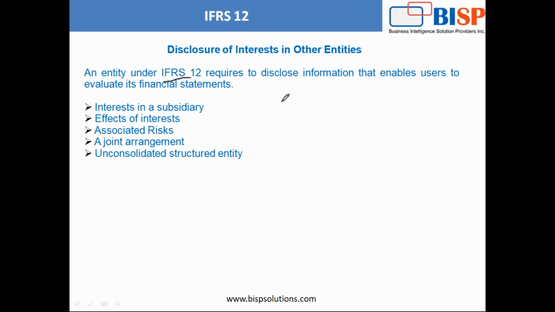This is also the same. IFRS 12 requires disclosure of information that enables users to evaluate the financial statements, like interests in subsidiaries, effect of interests, associated risk, arrangements, and unconsolidated structured entities. So this was IFRS 12, and these are the six standards used in financial consolidation. So one should know all the standards thoroughly. So this was the short intro of IFRS standards and IAS standards.